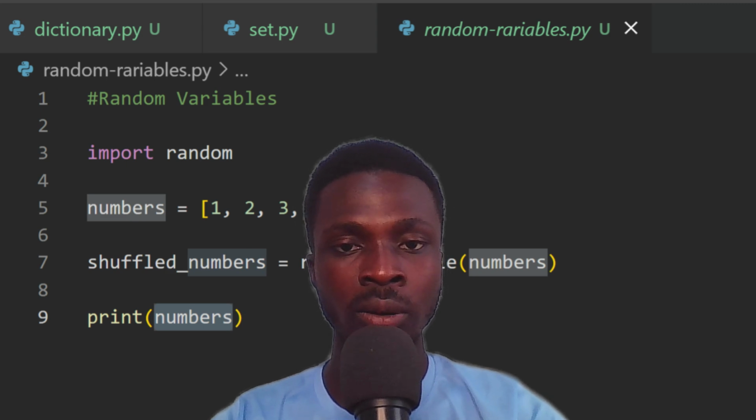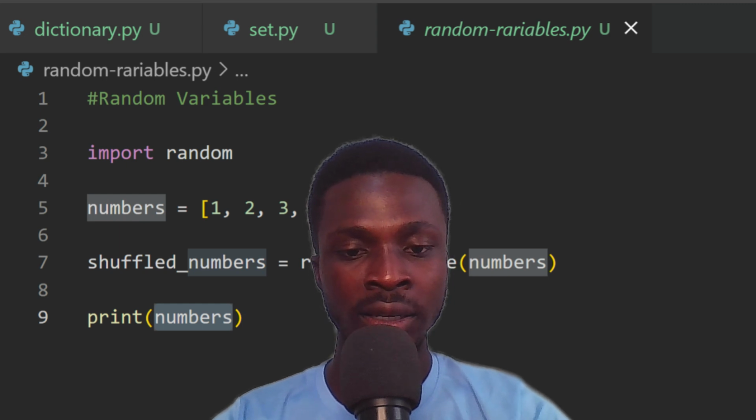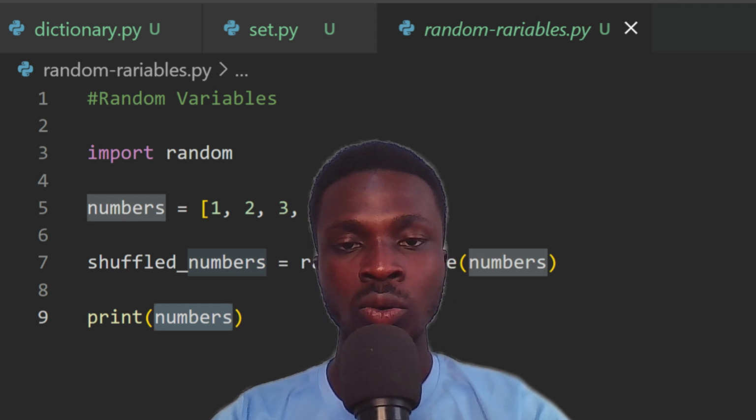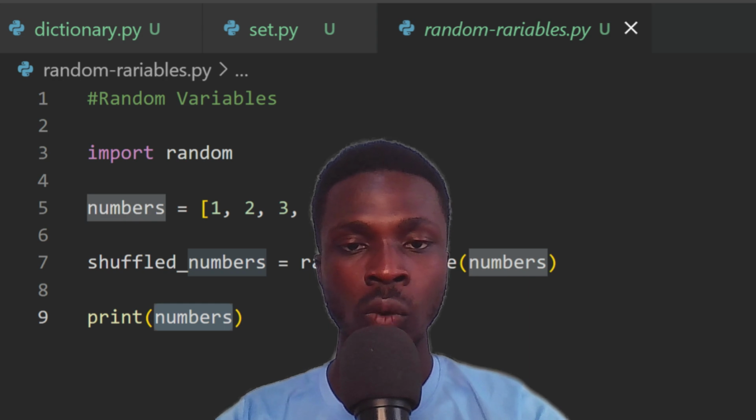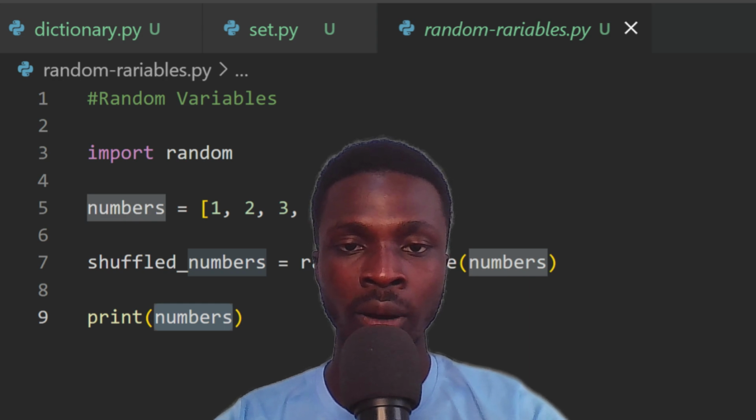So with random variables, there is a specific range where the value will occur from. You can have, let's say, 1 to 10, where the random variable will be generated within 1 to 10. So it can be 2, it can be 3, or it can be 9.